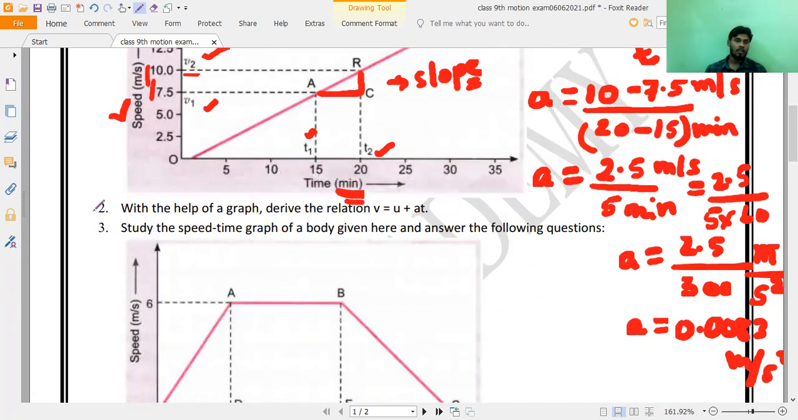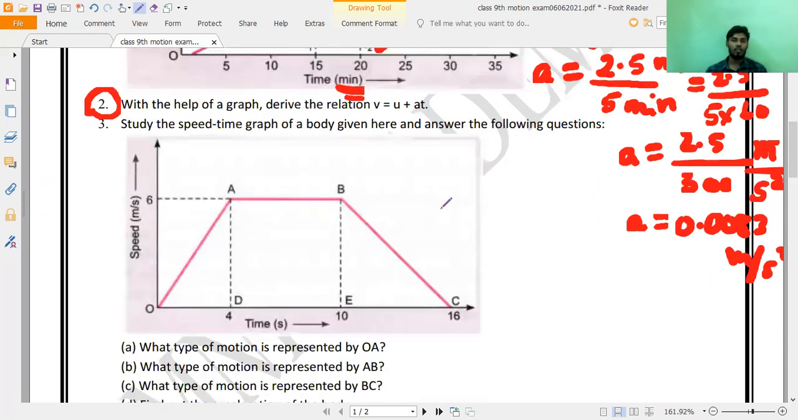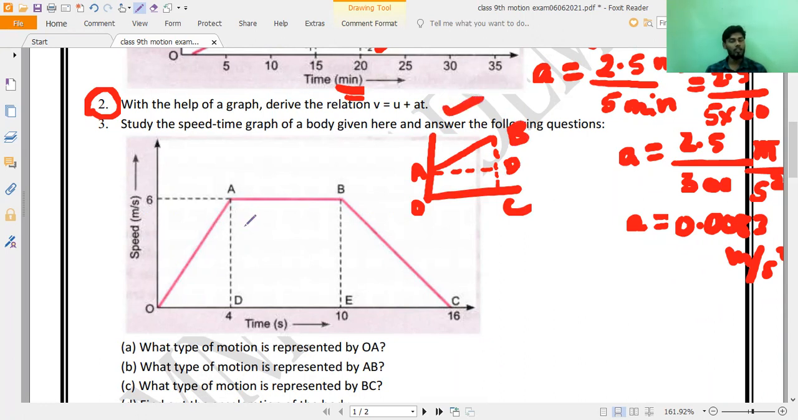Next, the second question. Observe carefully. With the help of a graph, derive V equals U plus AT, the first equation of motion. I have taught you the graphical representation of motion. This is O, this is A, this is C and this is B, and the middle point is D. With the help of this graph, can you derive the first equation or not?